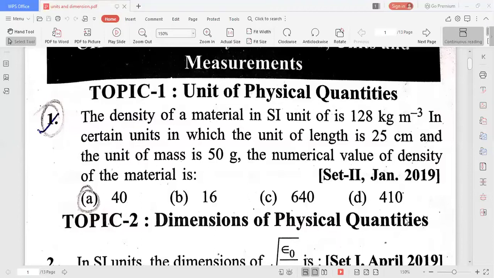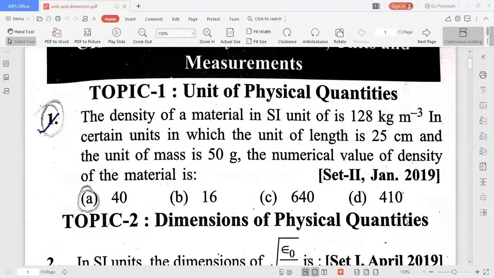You see the question paper. You see the question paper. 2019 they asked first problem. First problem, the density of the material in SI system. Density of the material in SI system is given as 128 kilogram per meter cube.